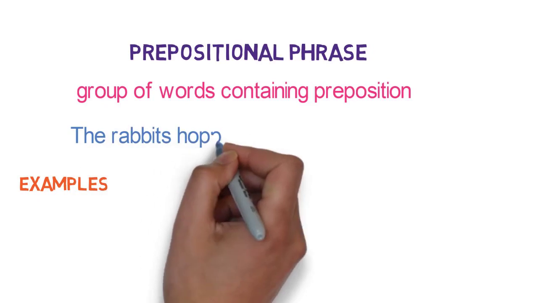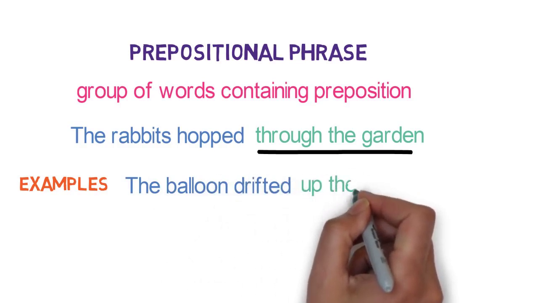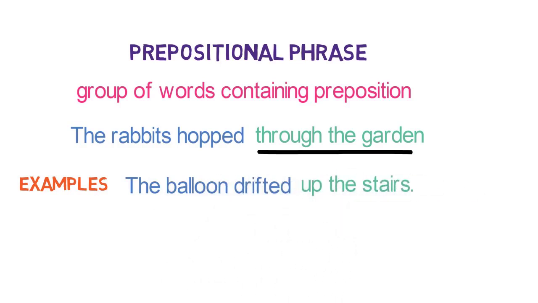The rabbit hopped through the garden. Here, through is a preposition and through the garden is the whole prepositional phrase. Let's see the next one. The balloon drifted up the stairs. Here, up is the preposition and up the stairs is the whole prepositional phrase.